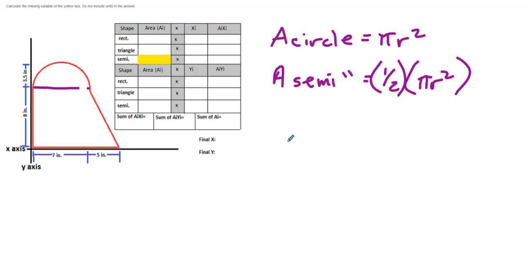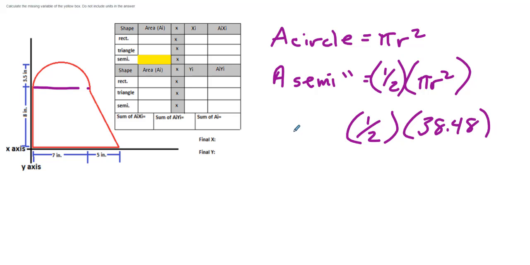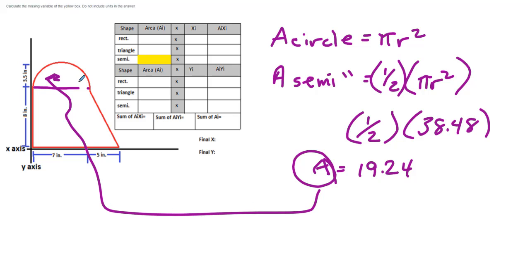So when we take 3.5 and we square it, we get 12.25 times pi is 38.48-ish. So we get 1/2 times about 38.48, and that would be 19.24-ish. Okay, so the area of the semicircle is 19.24 inches squared.